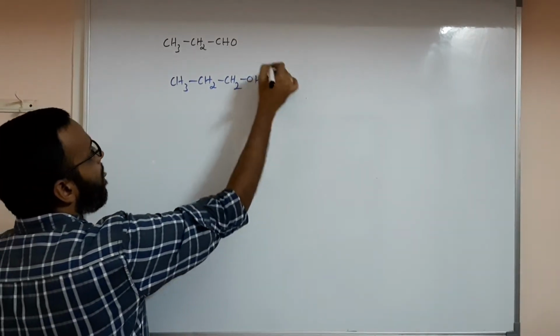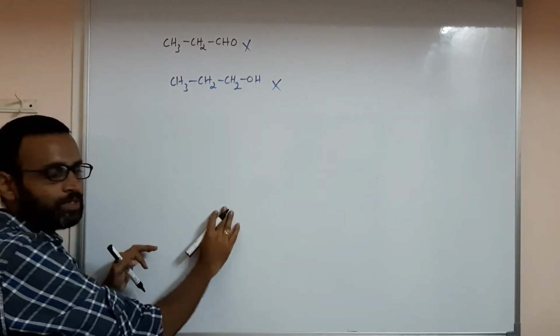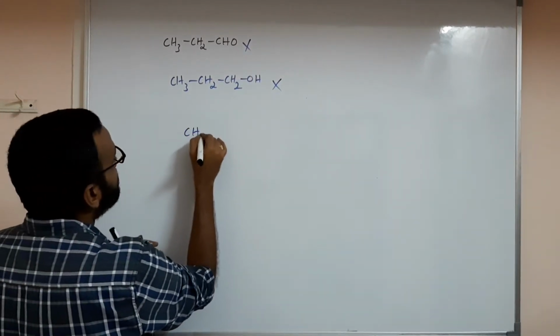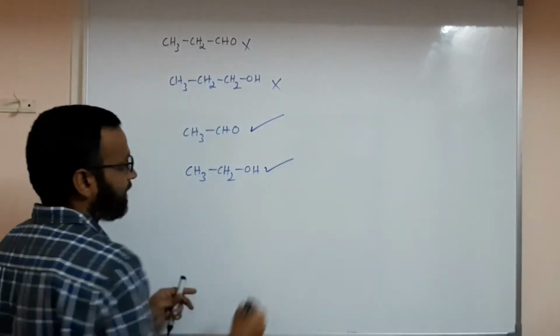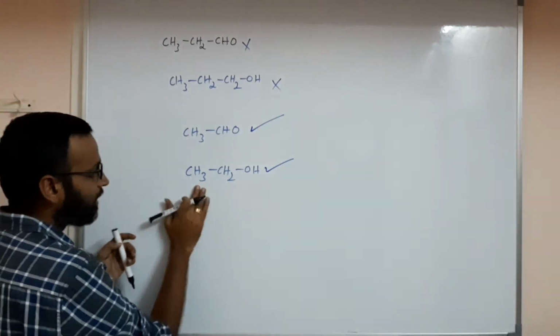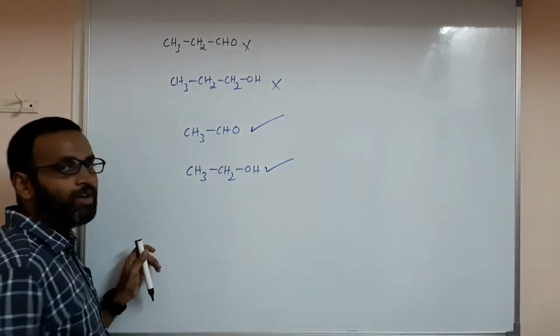No. Both won't give haloform test. I will give you now. CH3CHO, will it give haloform test? Yes. CH3CH2OH, will it give haloform test? Yes. This yes and this yes. This will give haloform test and this also gives haloform test.